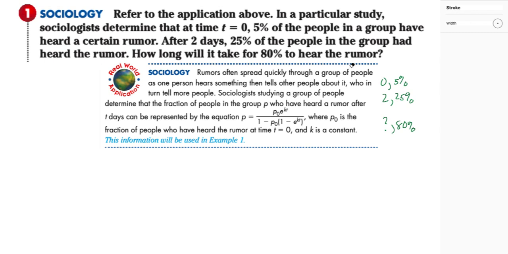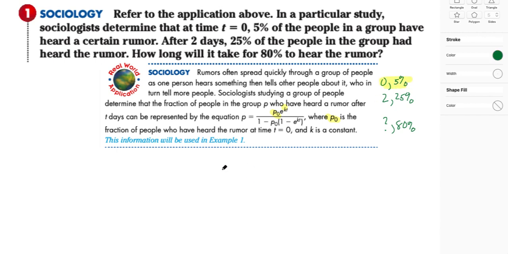Looking at this equation, what I'm noticing is that we could find this out pretty easily if we knew exactly what K was. If I can figure out what K is, and if I know what P sub 0 is. And we were given that P sub 0 is the fraction of people who have heard the rumor at time T equals 0. So this bit of information is going to help in that way.